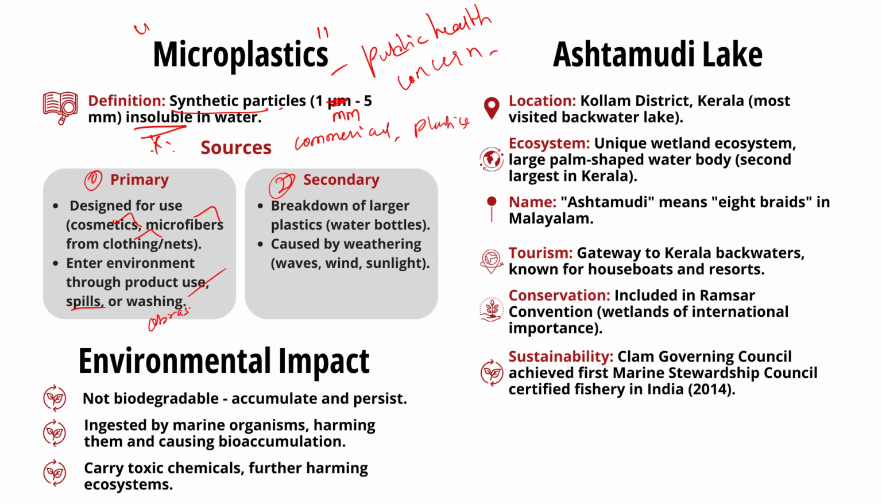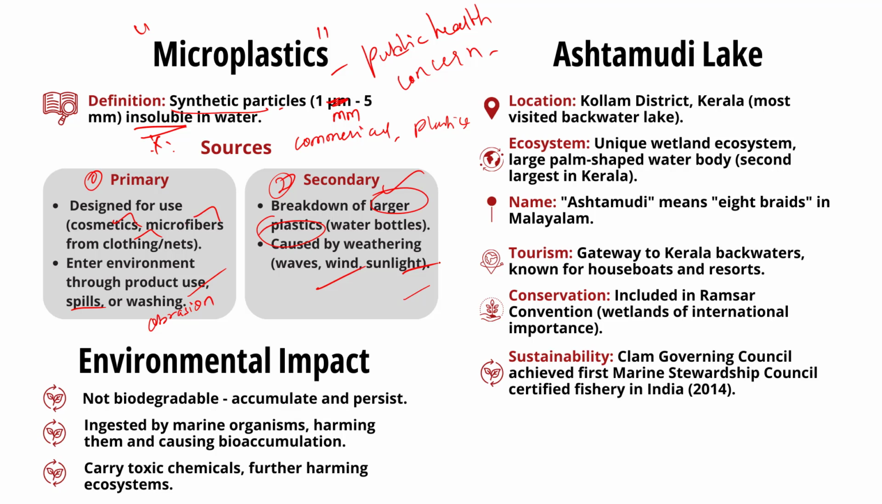Next, about secondary microplastics. They are particles that result from the breakdown of larger plastic items like water bottles, etc. Know that this typically happens when larger plastics undergo weathering from wave action, wind abrasion, and ultraviolet radiation from sunlight.